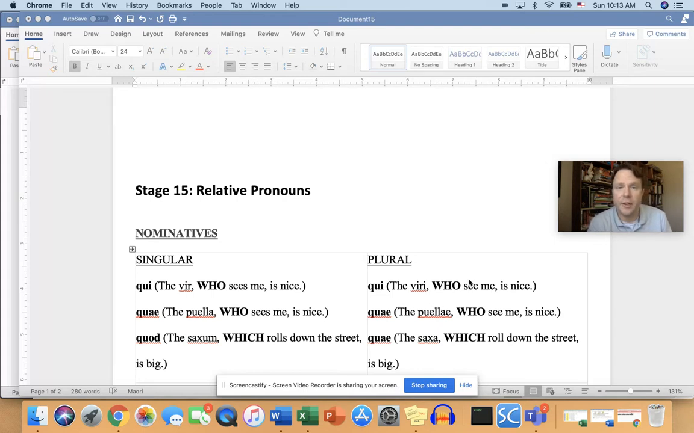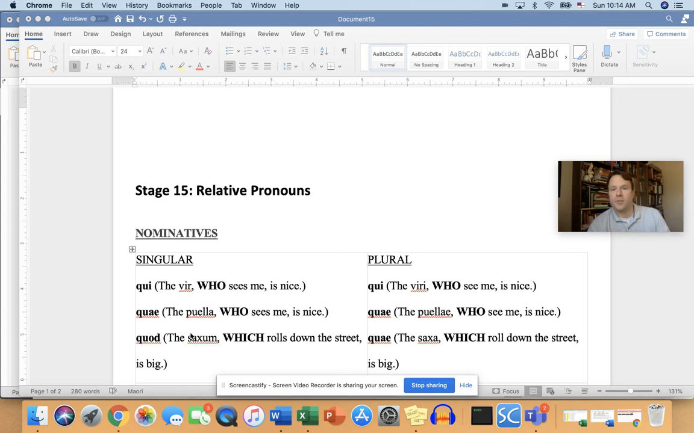So look at our screen here, and you can see that in the first sentence, I've done a little Langlish here, right? The vir, who sees me, is nice. And so this relative pronoun would be qui. So vir, qui me videt, est suavis. We would have the same thing if we have a puella, though. We're going to change that to quae. So puella, quae me videt, the girl who sees me. Even though, of course, in English, it's still just who, isn't it?